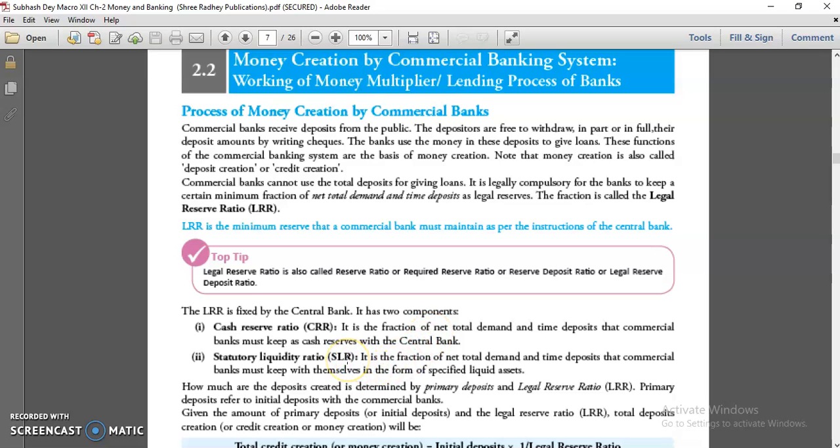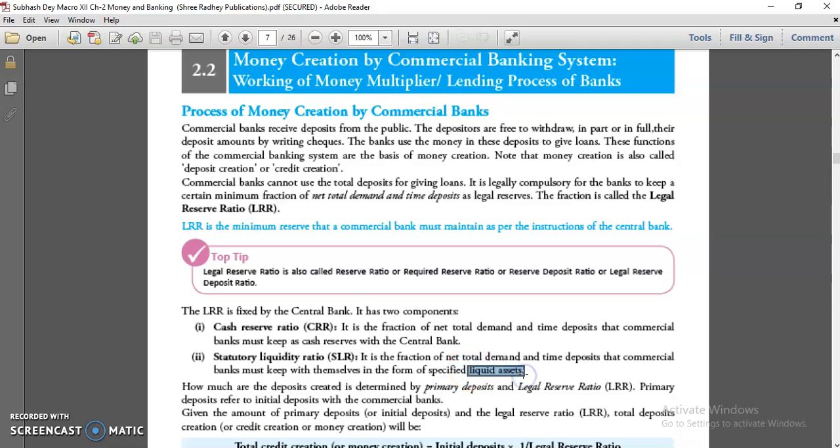Second is SLR, statutory liquidity ratio. It refers to the liquid assets that the commercial bank must hold on a daily basis as a percentage of their total deposits. This ratio should be maintained before providing credit to the customers. So before giving loans to the customers, SLR has to be kept with the commercial bank themselves in the form of liquid assets.